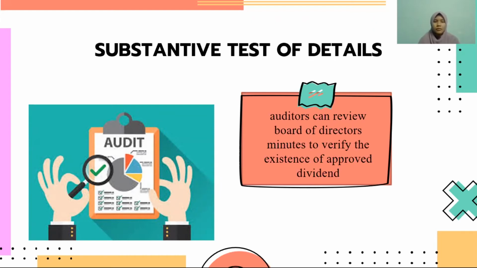Make sure that the dividend amount and the date it is paid reconcile with meeting minutes. If the audit client uses an outside agent to process cash dividend, auditor should verify the dividend transaction. Auditor can check the transaction by multiplying the number of shares outstanding on the record date by the amount of dividend per share accepted by board of directors.